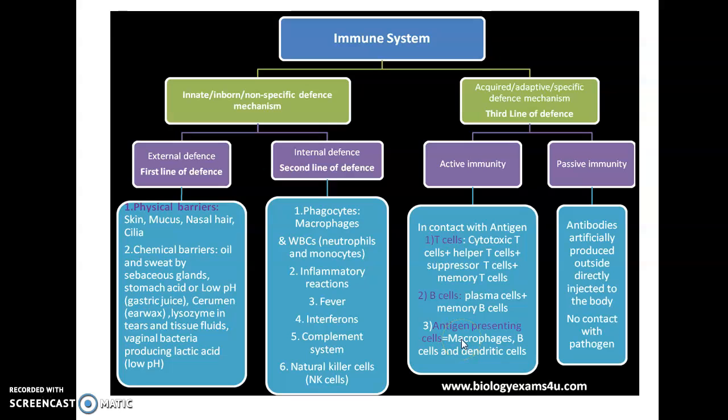Then there are antigen presenting cells, which are a link between the innate and adaptive immunity. They are seen in the second level of defense as well as in the adaptive immunity: macrophages, dendritic cells and some B cells. Then in passive immunity, it is the antibodies which are produced and injected into the body.